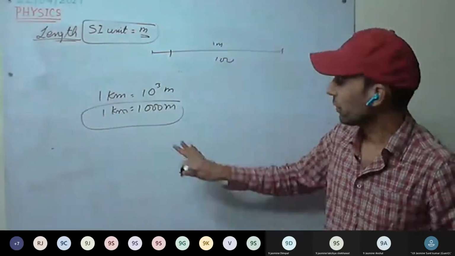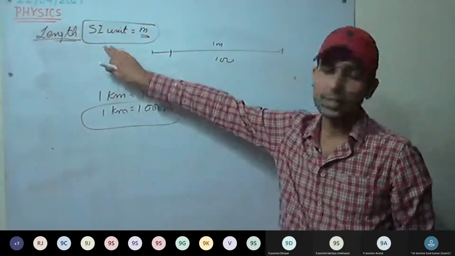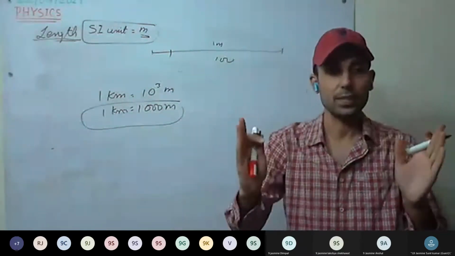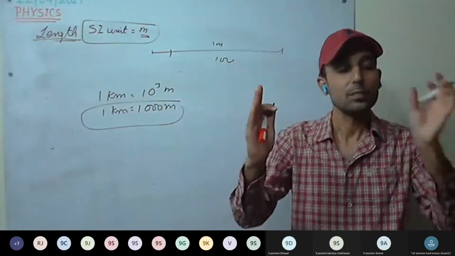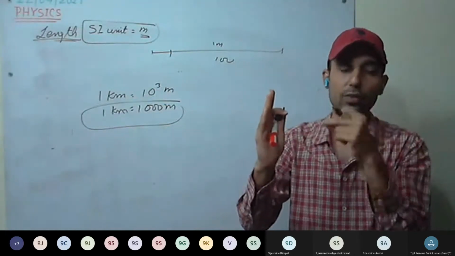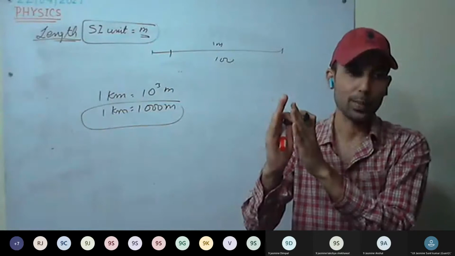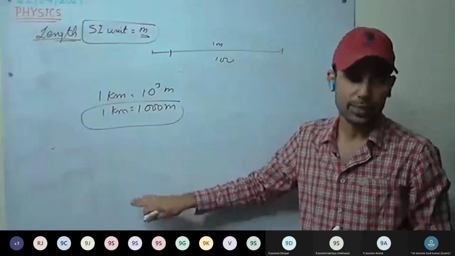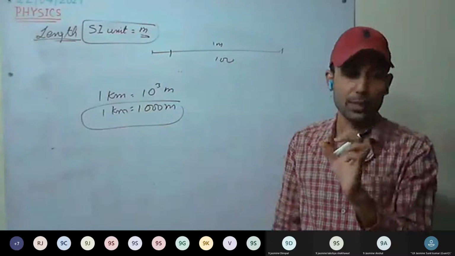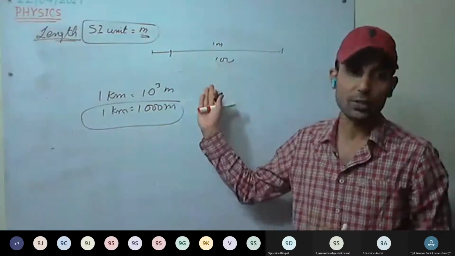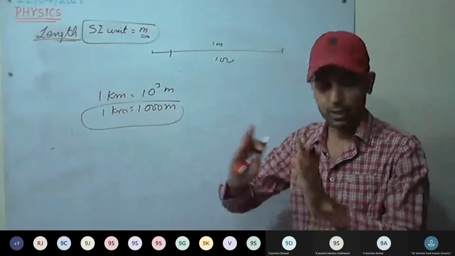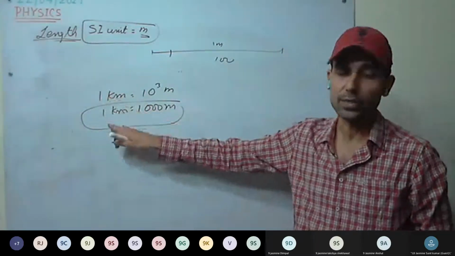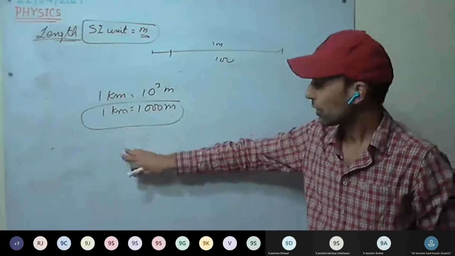So what we have discussed till now is that the SI unit of length is meter. First we defined meter. After defining meter, for small measurements we divided it into smaller parts: centimeter, millimeter, micrometer, nanometer. And for measurement of larger distances, we used kilometer, with kilo as a prefix, meaning 1000 meters.